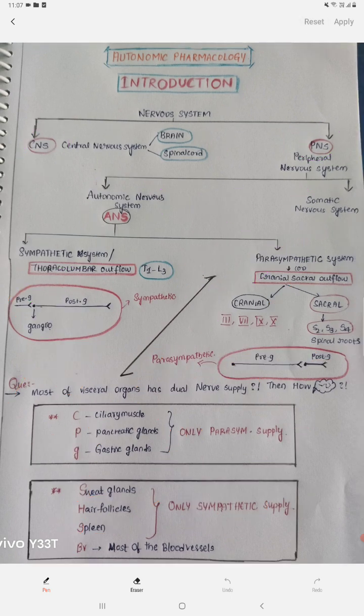So this is all about the introductory part of the autonomic nervous system. We have the CNS, PNS, the autonomic nervous system and the somatic nervous system. Our interest is the autonomic nervous system, mainly the sympathetic and parasympathetic nerve supply. The craniosacral outflow is the parasympathetic nervous system, and the thoracolumbar is the sympathetic one. You have to remember, this is very important. The preganglionic is short in the sympathetic and long in the parasympathetic. I have given a mnemonic, you remember that, and the two mnemonics we have to remember.